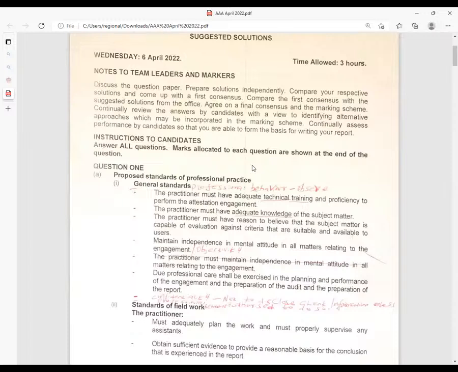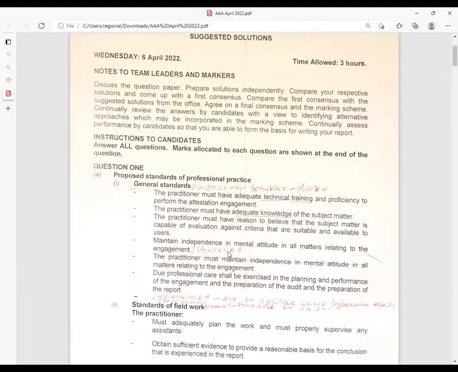So if it is, for example, auditing of financial statements, the criteria is we're auditing these financial statements against the IFRS, the accounting framework, and also the available international standards on auditing. So there must be a criteria. Maintain independence in a mental attitude in all matters relating to engagement.